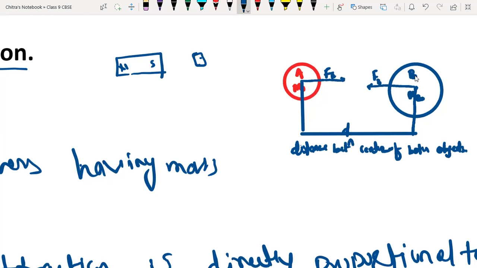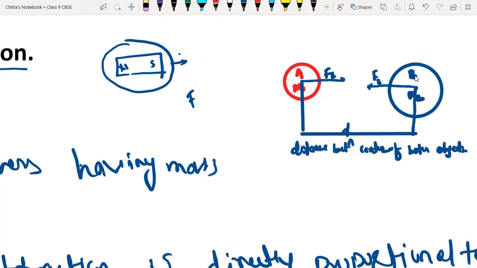The force of attraction between them is directly proportional to the product of their masses. If the masses are higher, the force of attraction will be higher, and if the distance between them is less, the force of attraction will be higher. If the distance is more, the force of attraction will be less.